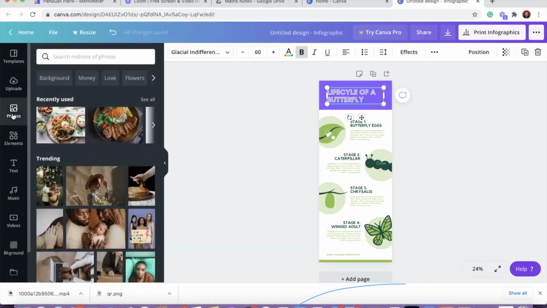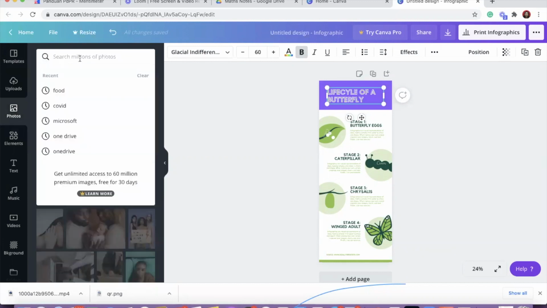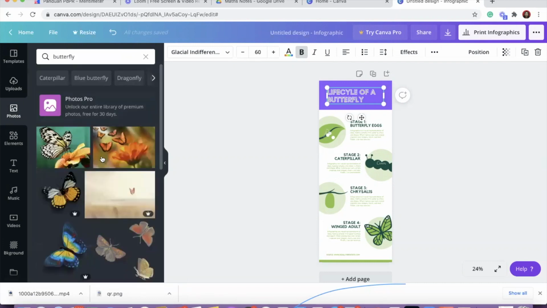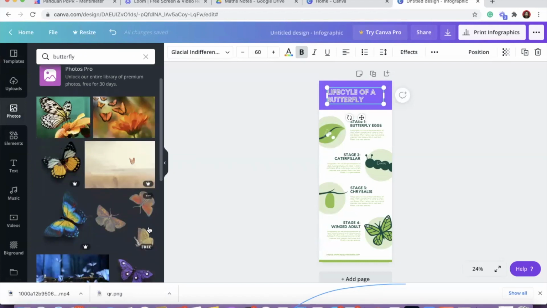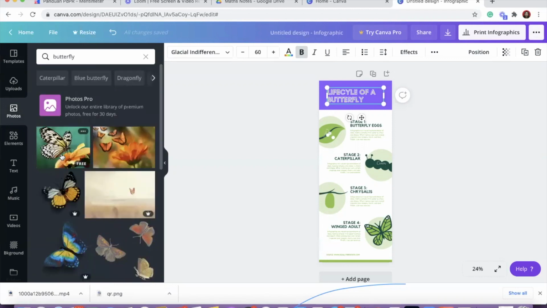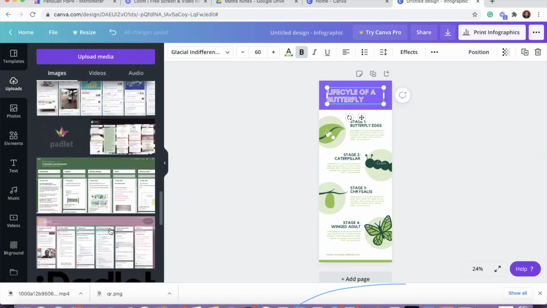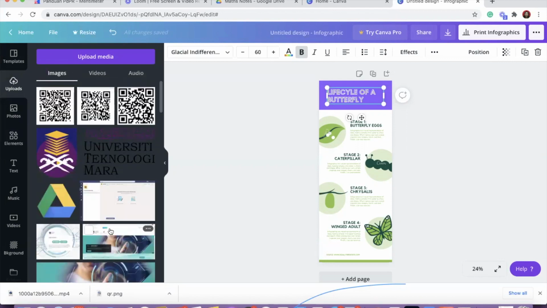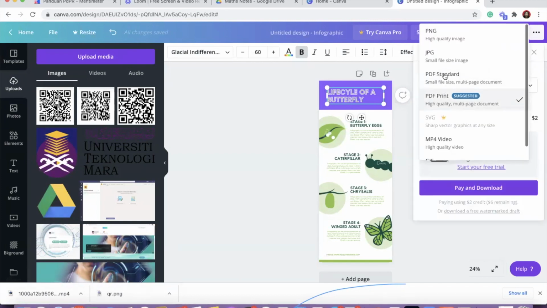I repeat, you can use any free templates. For example, if you want some butterfly pictures, you click on butterfly and you will see the options here. The one with Pro, if you use it, you cannot download. So I usually suggest taking the free ones, or you can also upload. Remember, not much storage is given for the free account, so try to reduce the number of uploads. Once you're done, you go here and you can download PDF. You can download PNG or JPEG. Usually PDF is recommended.